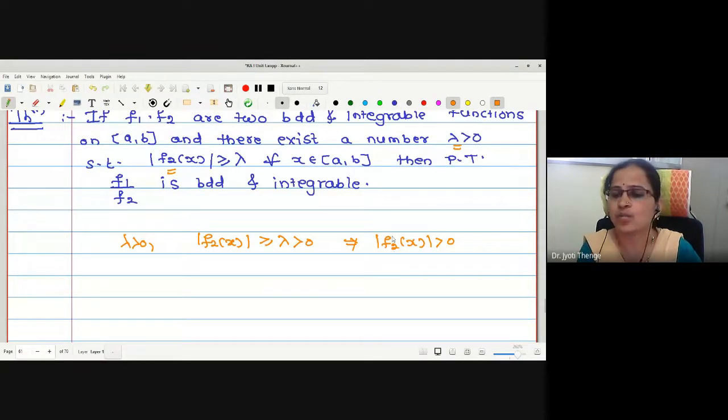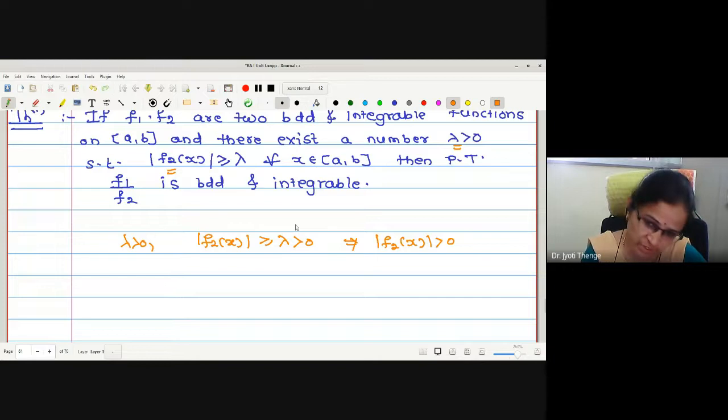It will not happen, no. Mod of f2 of x we were saying greater than 0, correct? If I remove the modulus, still the value is either positive or negative, it will not take the value 0.